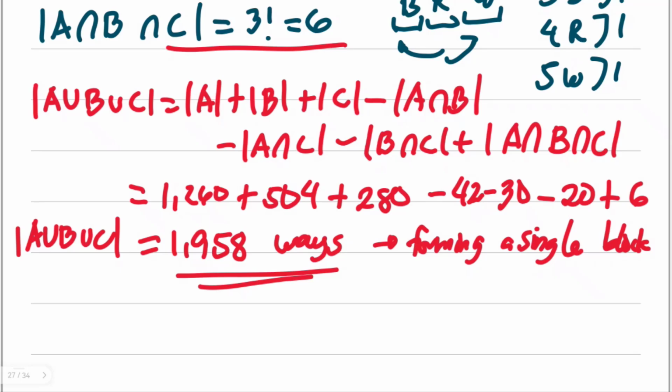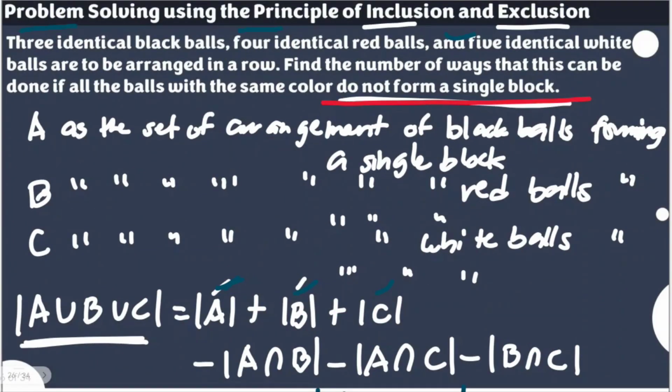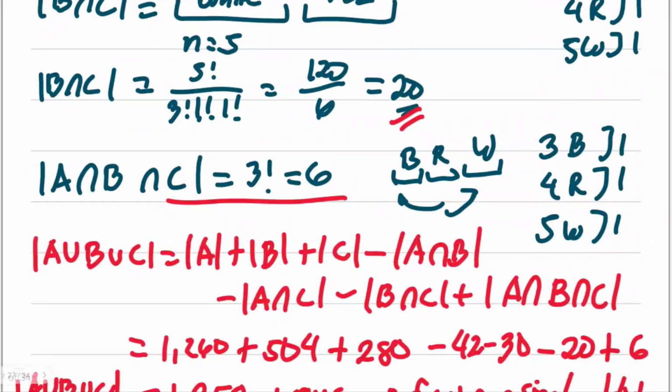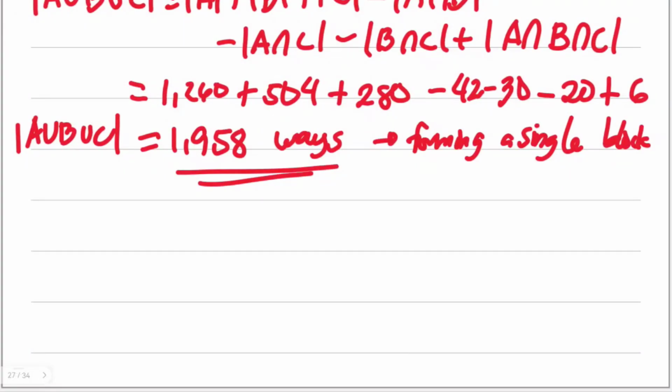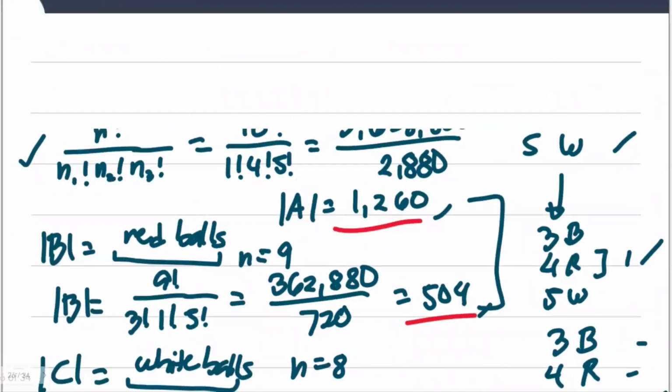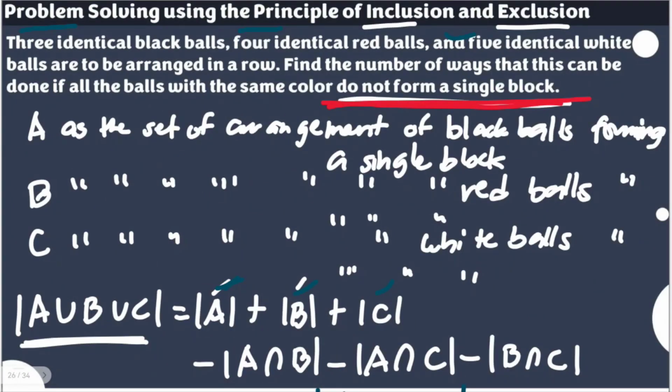Now, let's look into the item we're looking for. If we say do not form, it's the complement. So we need to find the total number of ways. How do we find the total number of ways of arranging all of these balls into one row? That arrangement doesn't really require some to be grouped together. Just simply arranging them.